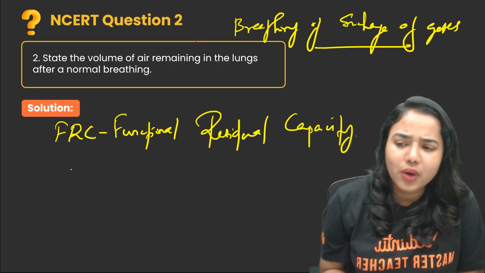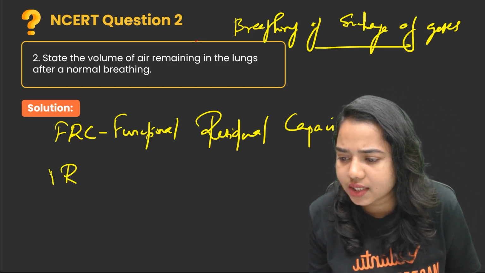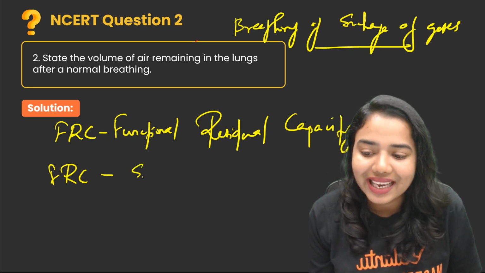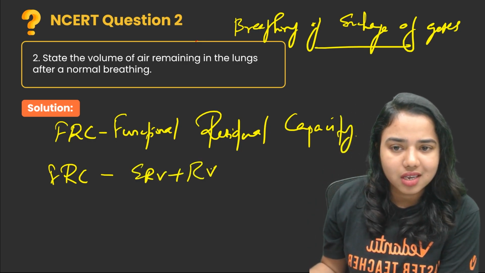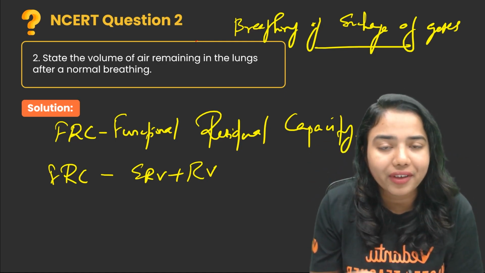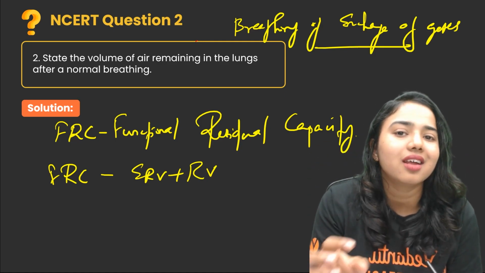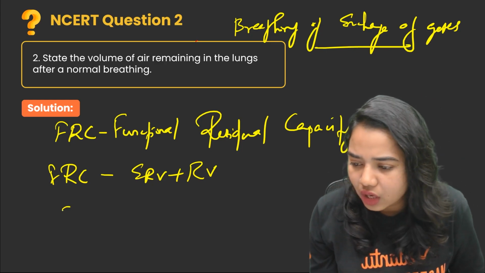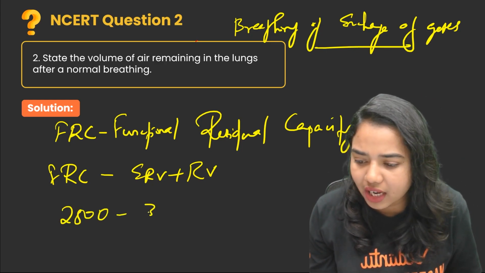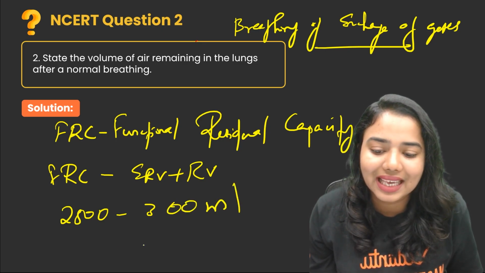So functional residual capacity, or FRC, is the sum of ERV plus RV. That means it is the sum of expiratory reserve volume and residual volume. For a healthy human, it is about 2500 to 3000 milliliter.